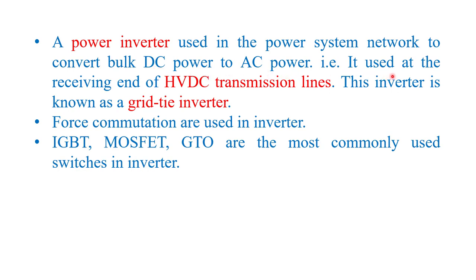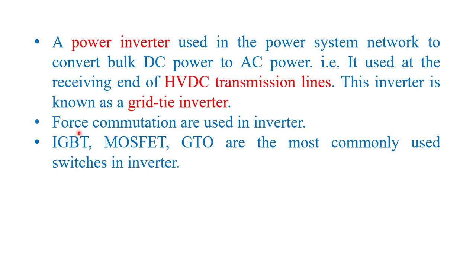That is, it is basically used at the receiving end of HVDC transmission line. HVDC means high voltage DC transmission line. This type of inverter is also known as grid tie inverter. So grid tie inverter is basically used in large grid network or large power system network.